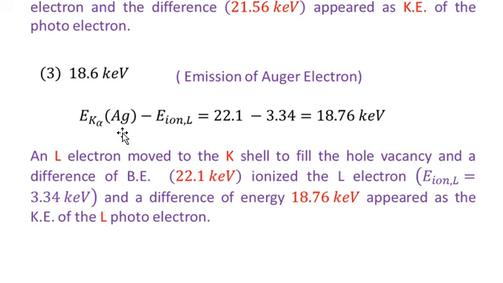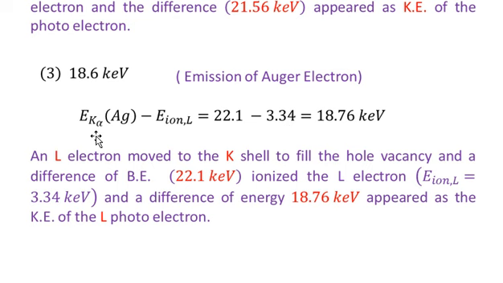The K alpha radiation from the silver atom, measured in another experimental setup, was found to be 22.1 kilo electron volt, and the energy required to ionize an L electron from the silver atom is 3.34 kilo electron volt.